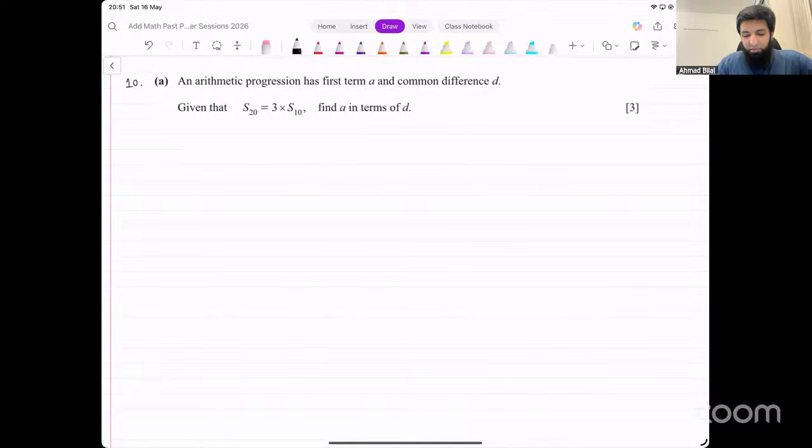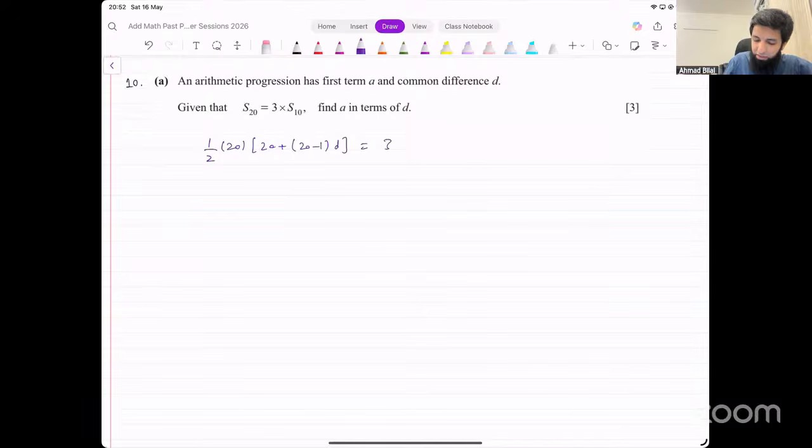Now they're saying there's an arithmetic progression that has first term A and common difference D. First term is A and the difference is D. Given that we have this, find A in terms of D. That's straightforward, right? Just input values in the AP formula. Half into 20 into 2 times A plus 20 minus 1 times the difference. That should equal 3 times 1 over 2 into 10 into 2 times A plus 10 minus 1 times the difference. Okay, this is what we get.